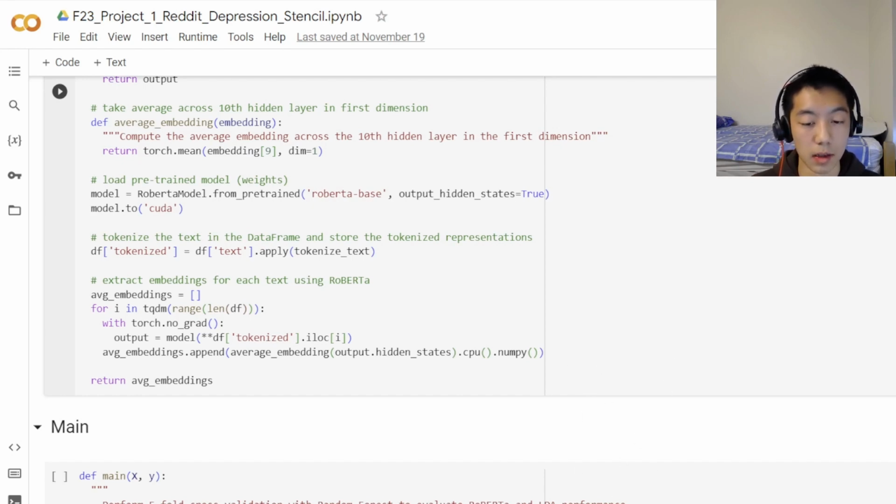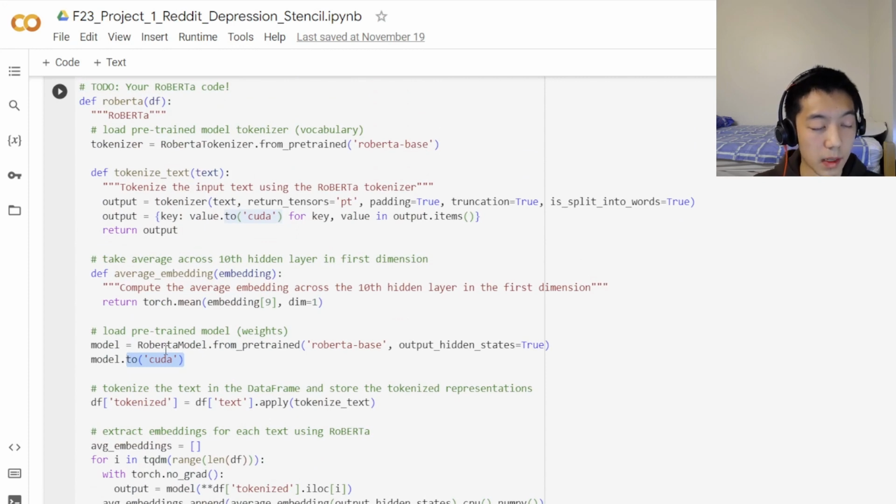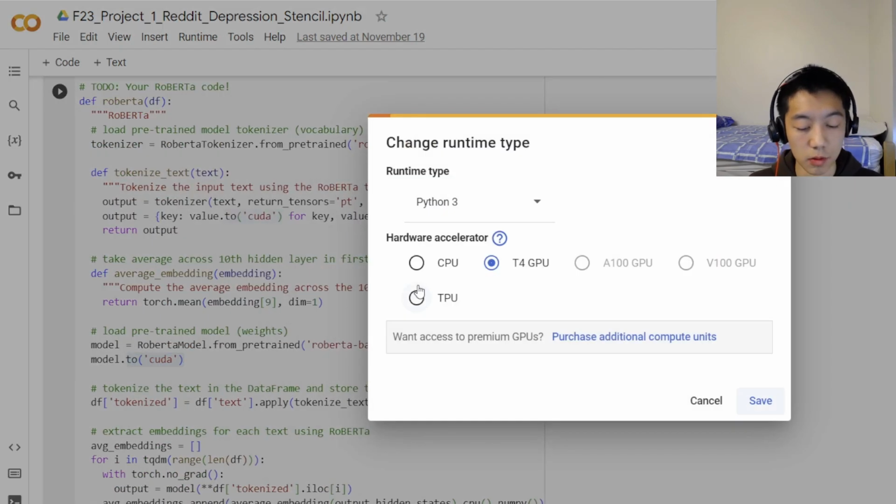resources. And that's why I had to change a lot of it so that I could use CUDA, and that's what this refers to. And I used CUDA because it allows me to use the GPU instead of the CPU during my running of the notebook. So if you change the runtime type, you can see that there's a few different options. And originally I was using CPU for everything, but once I got to Roberta, I ran out of RAM immediately.